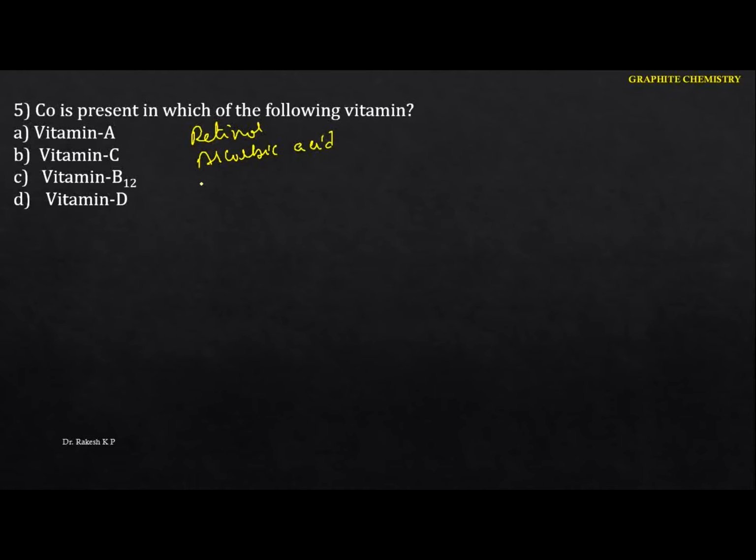And vitamin B12 is nothing but cyanocobalamin. And vitamin D is nothing but calciferol. Okay, just identify this. Especially in vitamin B12, the name is cyanocobalamin. So this is the vitamin which contains a metal, which is cobalt. Hence in this case the option is C.